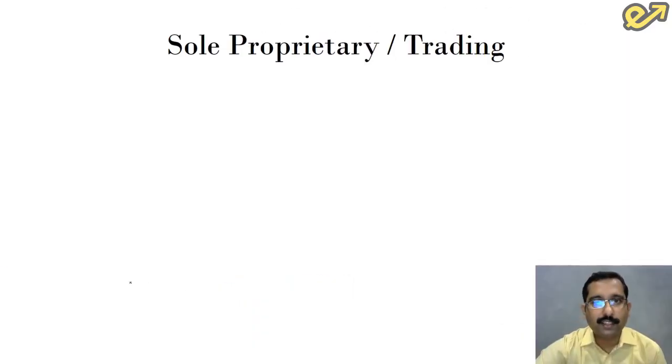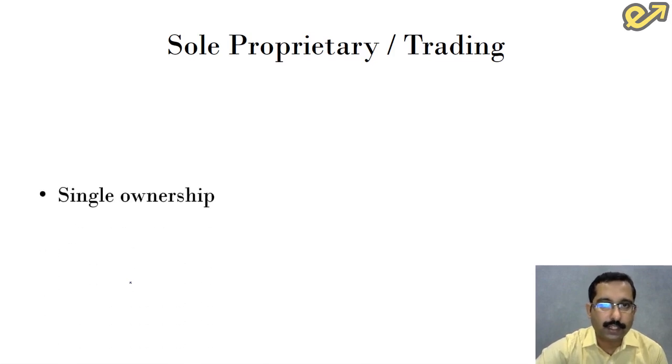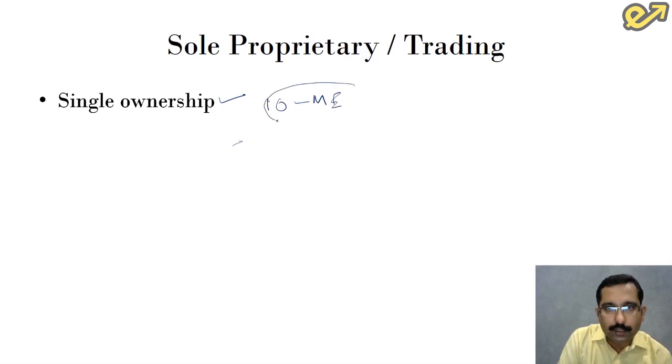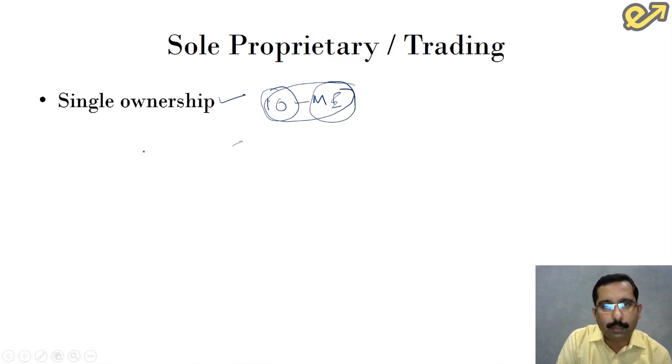Now, let us see the characteristic features of sole proprietary. Sole proprietary is also called sole trading. Now, the first characteristic feature is it is single ownership. Now, what we understand by single ownership is this business is owned by one person. Now, there is a common doubt that students will have: if a business has one owner, but it has multiple employees, will that business still be called sole ownership? Yes. Here we are concerned only about the number of owners and not the number of people working for that business. So if there is one owner and there may be several employees, still it is called single ownership.